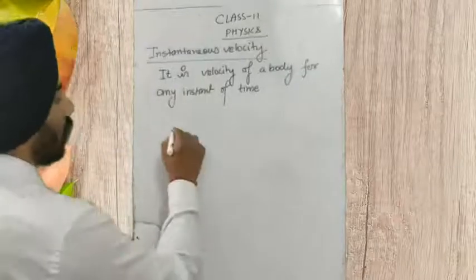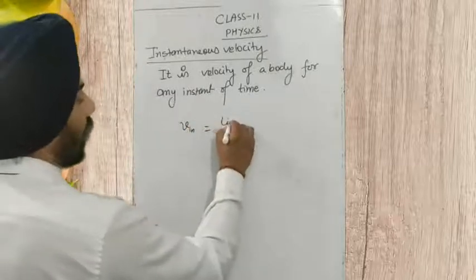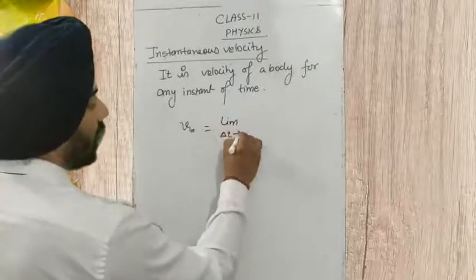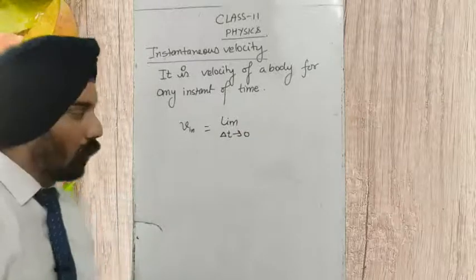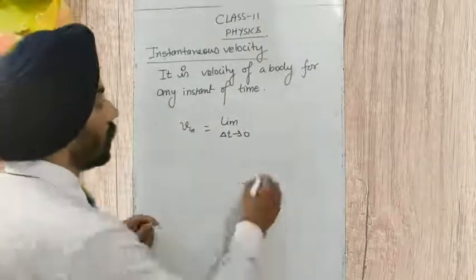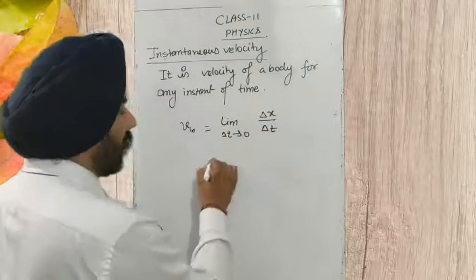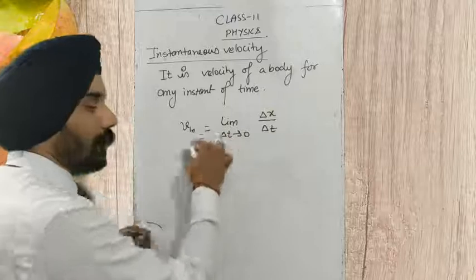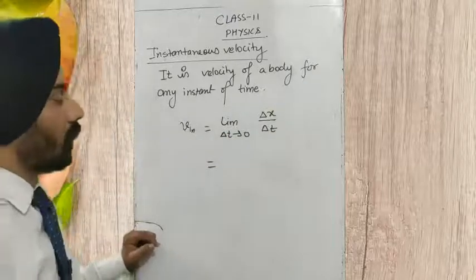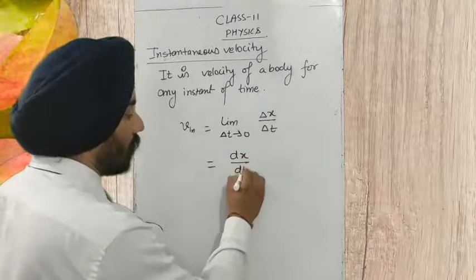So what is instantaneous velocity? We write the limit as time decreases to zero. That means time is decreased to a very small value, and the average velocity was delta x upon delta t. When there is a limit as time approaches zero, we can write this formula as dx upon dt.